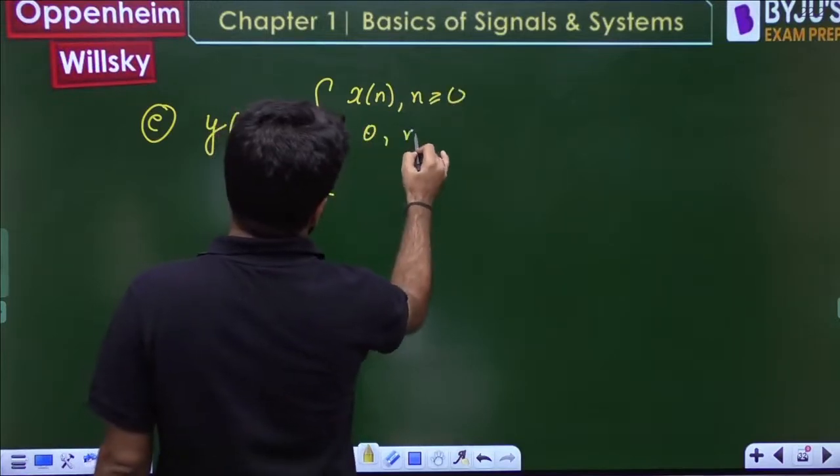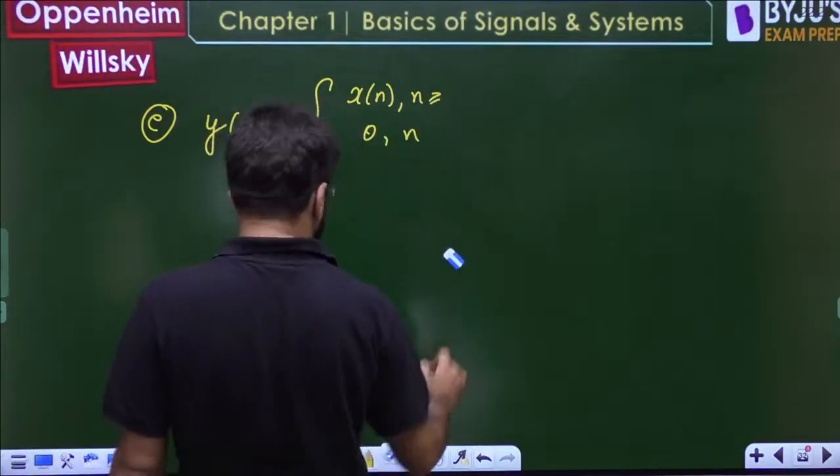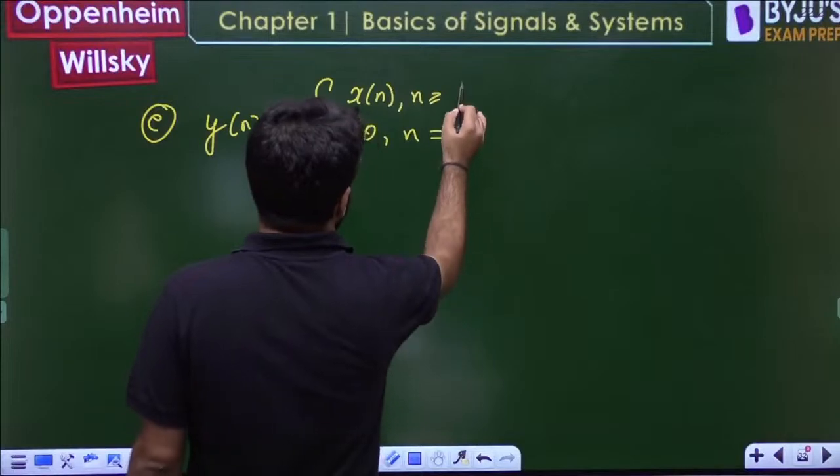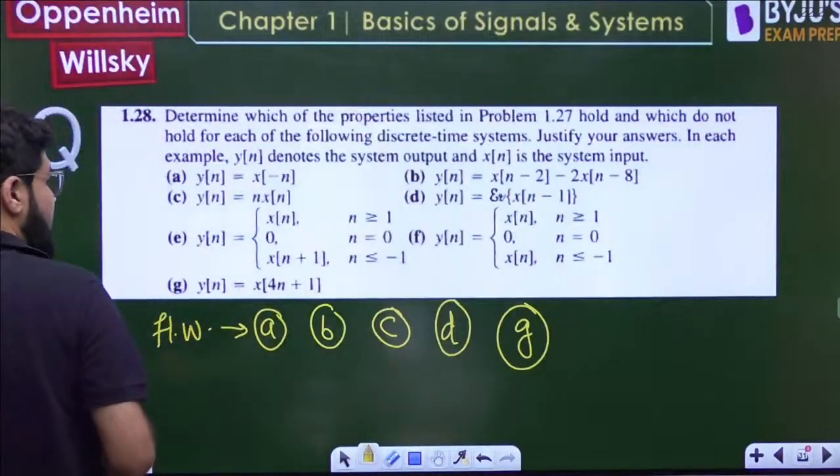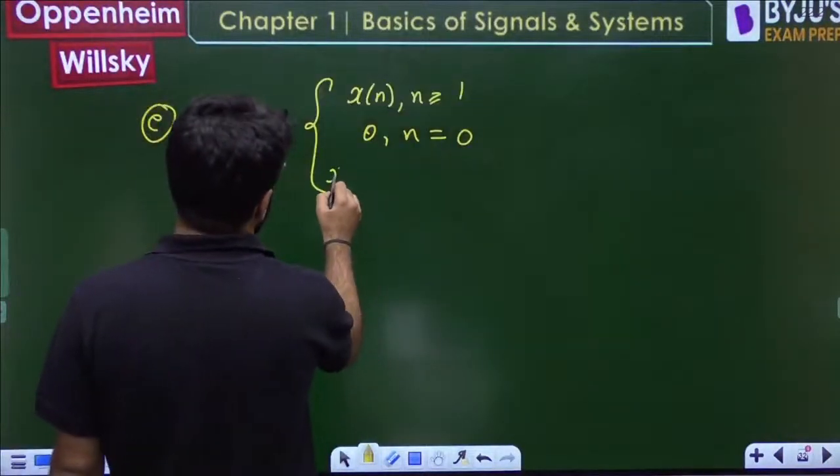It is 0 if n is equal to 0. Okay, it is x of n plus 1 left shifted if n less than or equal to minus 1.